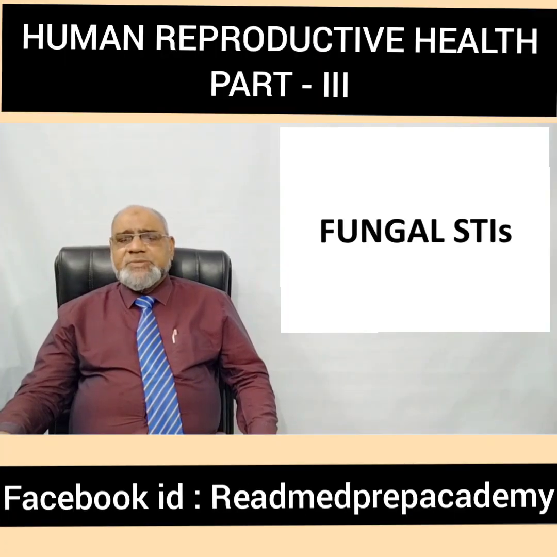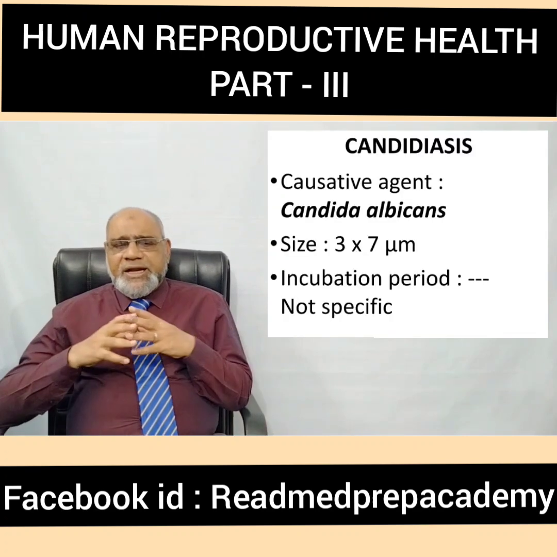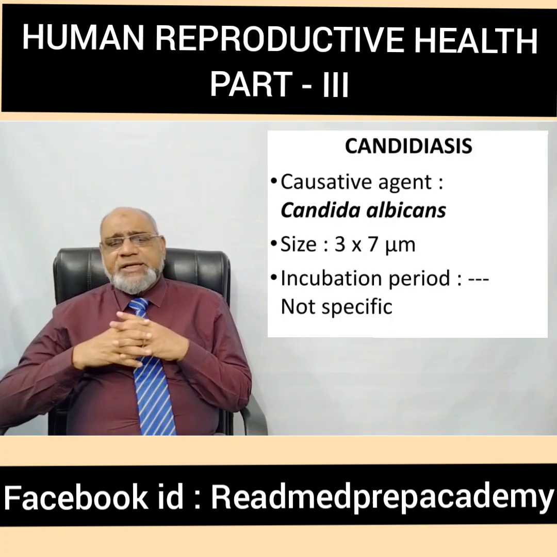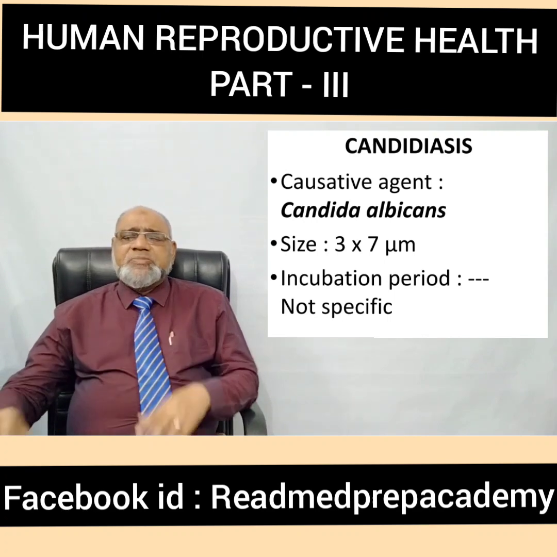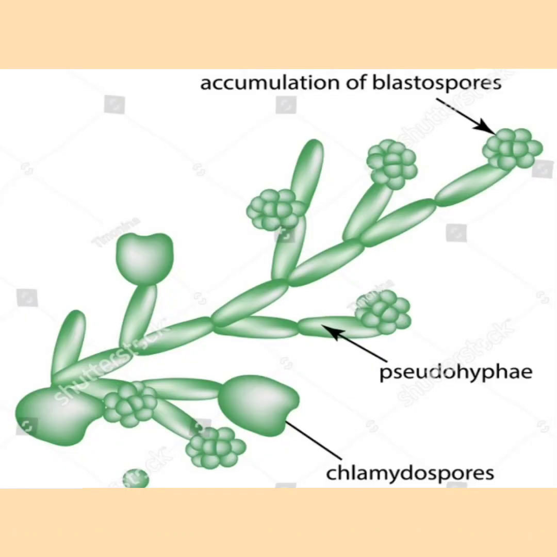Fungal sexually transmitted infections: candidiasis. The causative agent is Candida albicans. The size is 3 to 7 micrometers. The incubation period is not very specific to describe. Here you can see how Candida appears under the microscope. The hyphae and pseudohyphae are seen. It produces blastospores and chlamydospores.